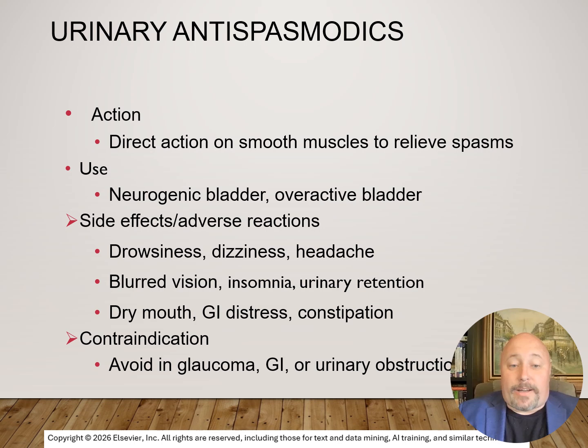Urinary antispasmodics. These have a direct action on smooth muscles to help relieve spasms. They are used again in the case of neurogenic bladders as well as overactive bladder. Side effects range from drowsiness, dizziness, headache, blurred vision, insomnia, urinary retention, dry mouth, GI distress, and constipation. Contraindicated in the cases of glaucoma, GI, or urinary obstructions.